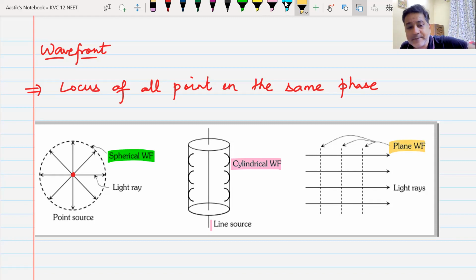Do we understand this? If we have parallel waves of light, they will create plane wavefronts. If we have a line source of light, it will create cylindrical wavefronts. If we have a point source of light, it will create spherical wavefronts. I'll give you 2 minutes to write this.